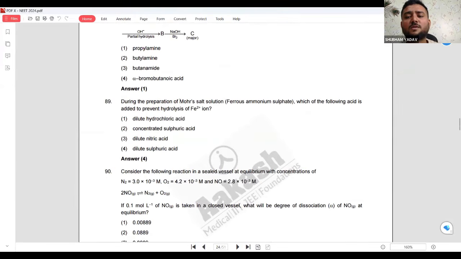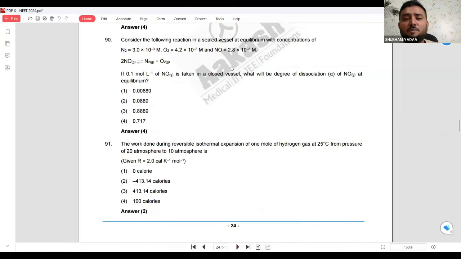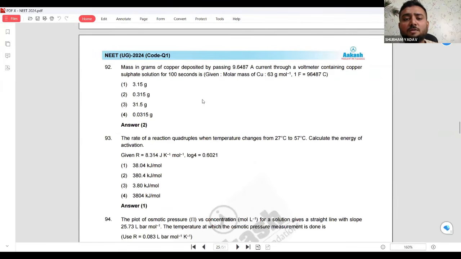Mohr salt. तो क्या पूछा है? Mohr salt. The following acid is added to prevent hydrolysis. See, when Mohr salt is there and when iron is there, first thing that should come in your mind is sulfuric acid will be the answer. But when you have to prevent hydrolysis of Fe2 plus, there are two options of sulfuric acid. One is concentrated, one is dilute. When you put concentrated sulfuric acid, Fe2 plus will become Fe3 plus. आप तो उसको बदल नहीं पाए ना, it will change. So you have to prevent that. So it will be dilute sulfuric acid. This you have to calculate. I'll not calculate it here. You know, these things you have to calculate.